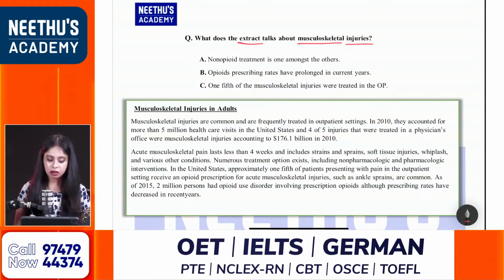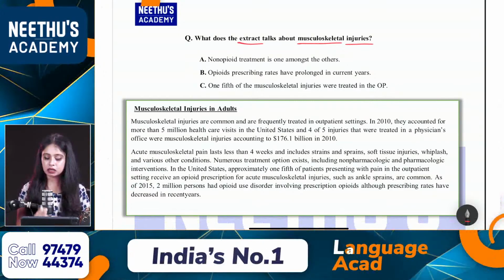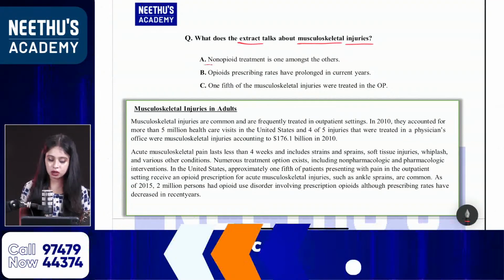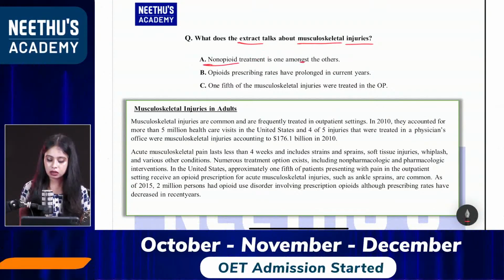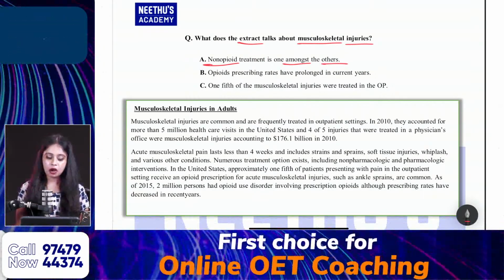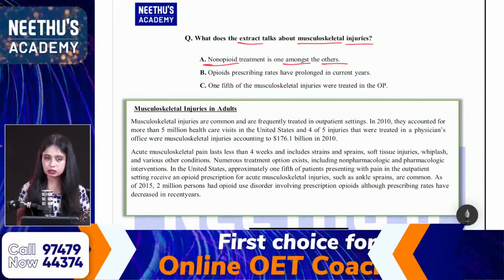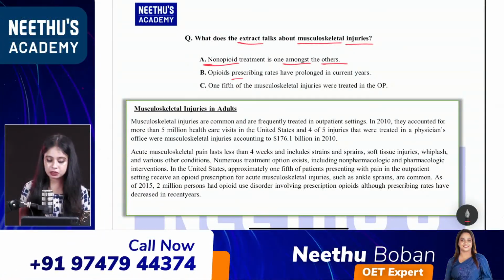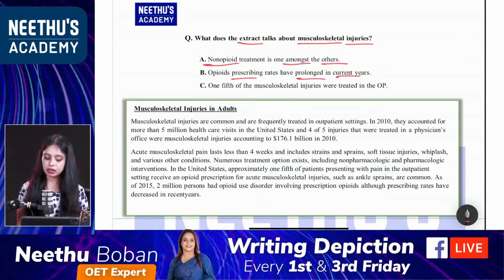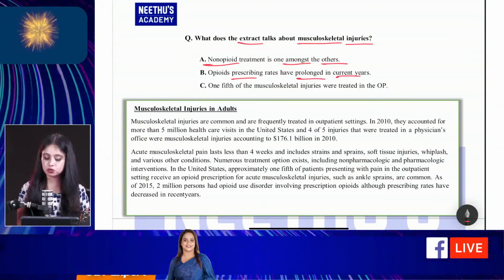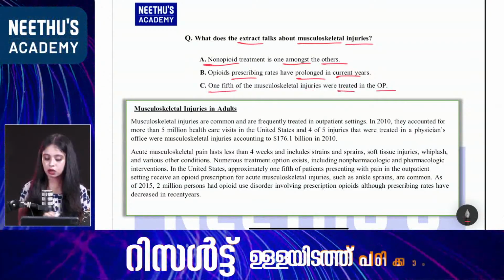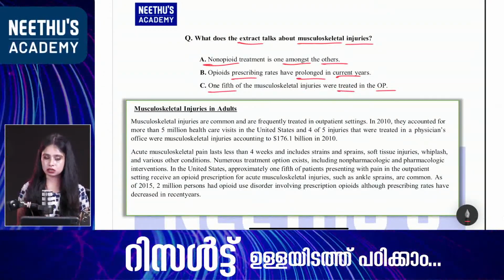Okay, let's see. So what about option A? Musculoskeletal injuries. Non-opioid treatment is one amongst the others. So my keywords are non-opioid, then amongst others. And what about option B? Opioids prescribing rates have prolonged in current years. So my keywords are prescribing, then prolonged, current. Option C, 1/5 of the musculoskeletal injuries were treated in the OP. So 1/5, then treated, OP. So these are my keywords from these three options.